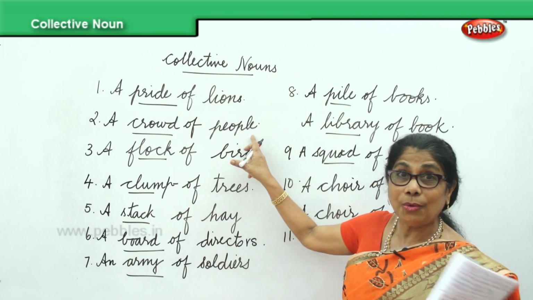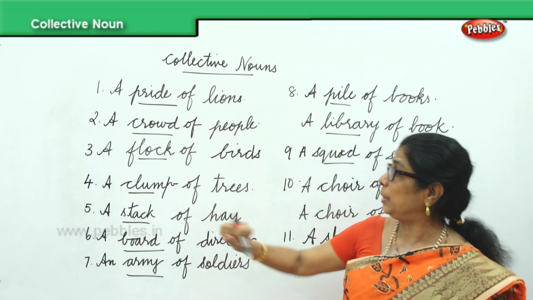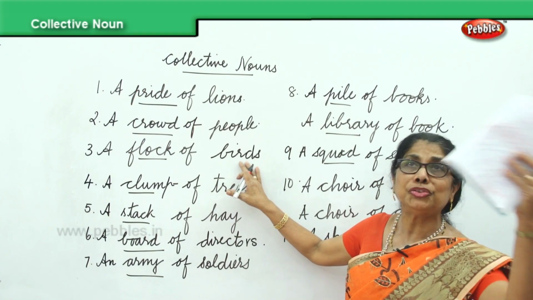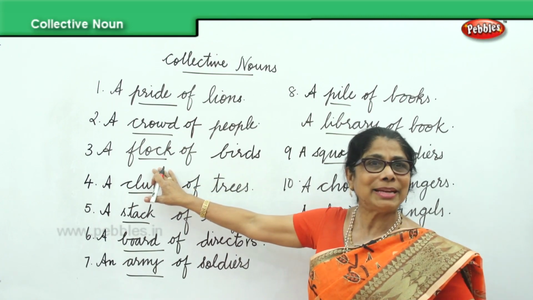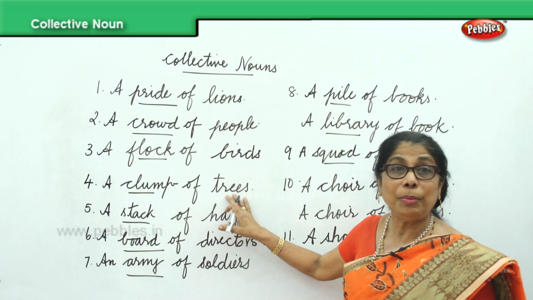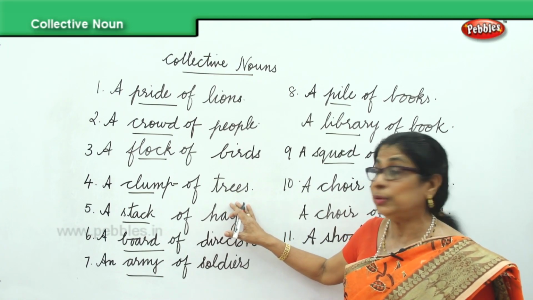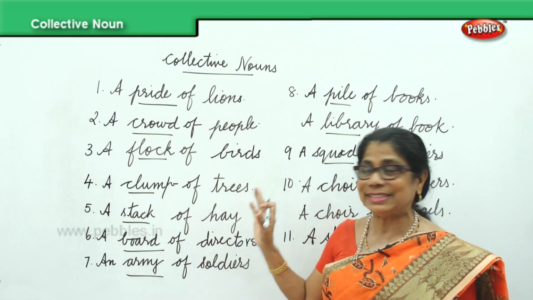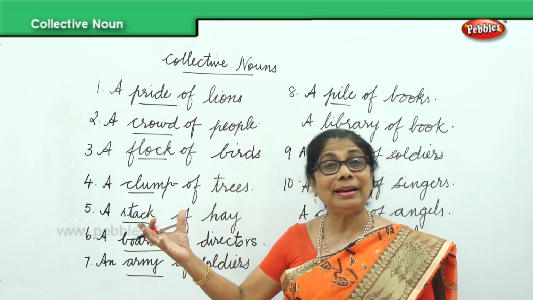When you see a large crowd of people, you can say a crowd or a mob of people. Then the group name given to birds: when you see a large number of birds flying in the sky, you can say a flock of birds passes by. Then trees in the forest, in your garden or in your orchard, when you have a large number of trees together, you say a clump of trees. Then hay, you pile up hay in a lorry.